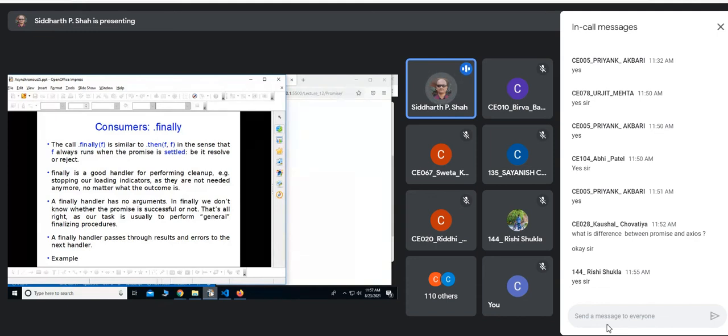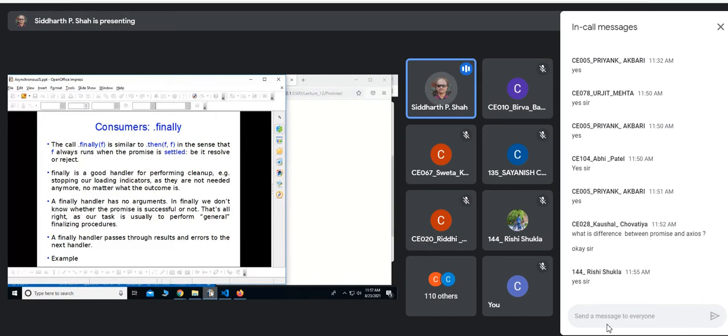In any case, that will be executed, whether it is a successful promise or a rejected promise. So the call finally(f) is similar to then(f, f). Basically, f always runs when the promise is settled. f is a function that you are passing as an argument to the finally method or then method. And settle, now this is an interesting stage.